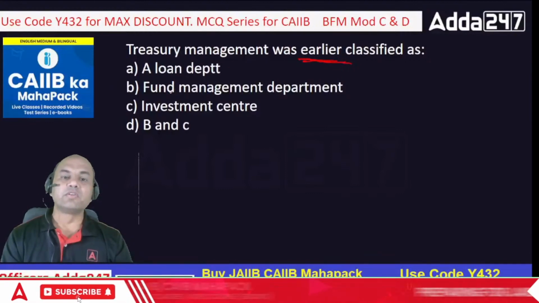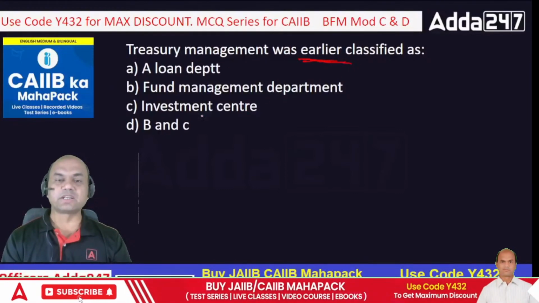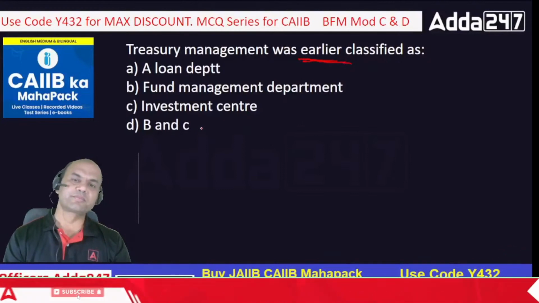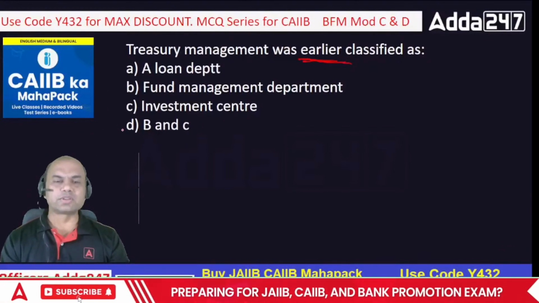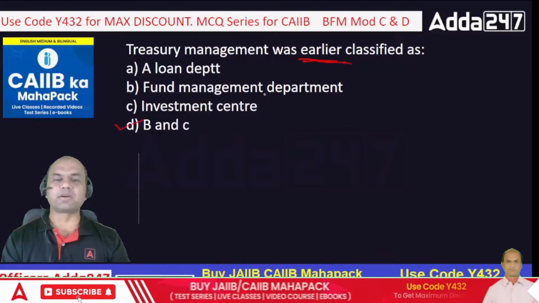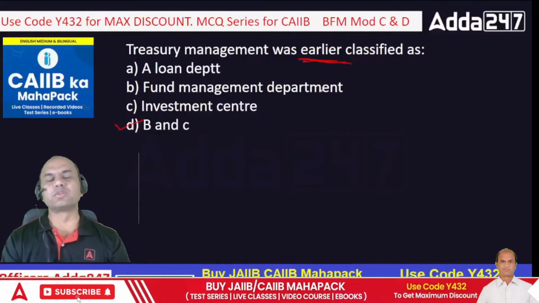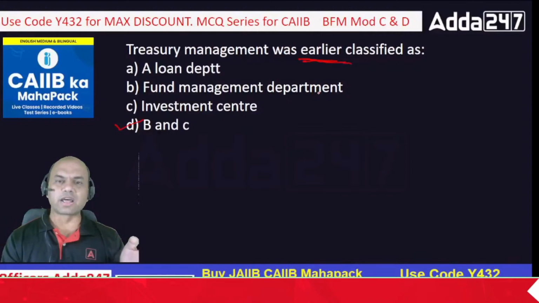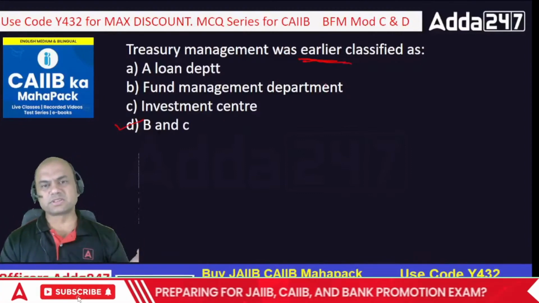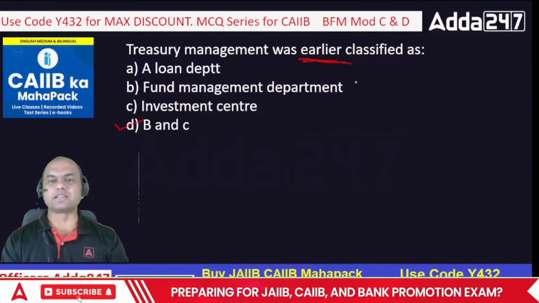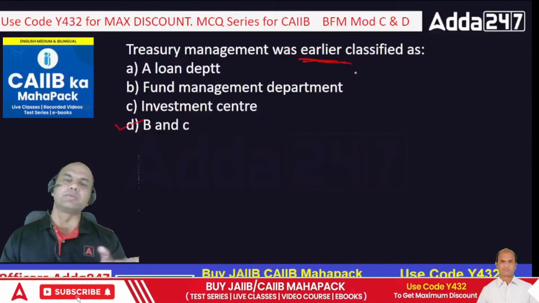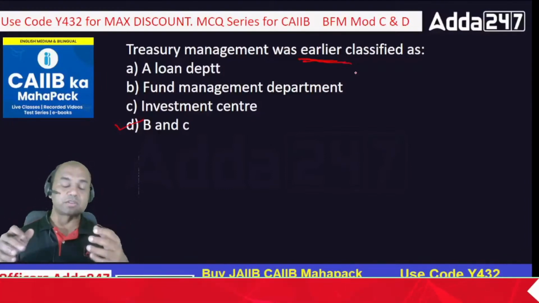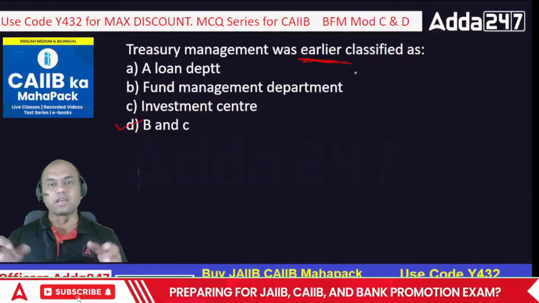Loan department, fund management department, investment center, both B and C. So treasury was only B and C, isn't it? What was it? Fund management department. All the funds from all those loans, home loan, car loan, two-wheeler loan and business loan, came in. And treasury did what? Earlier treasury had a very simple rule: take the money from the loans and give it to the deposits.